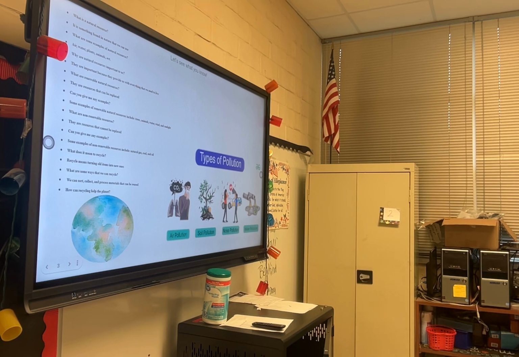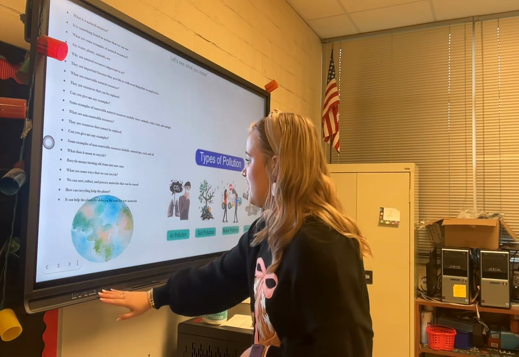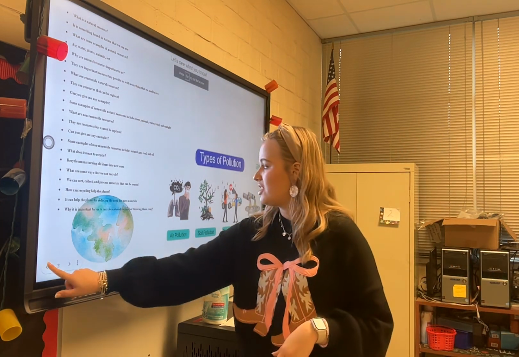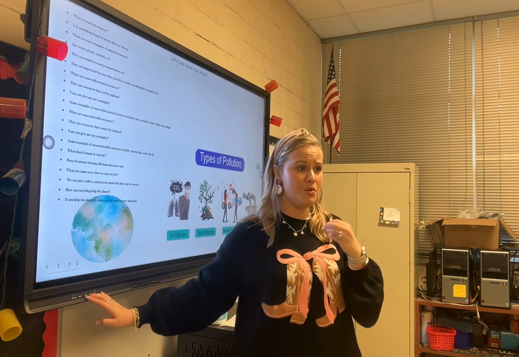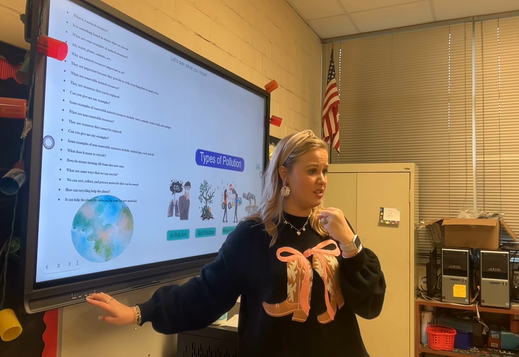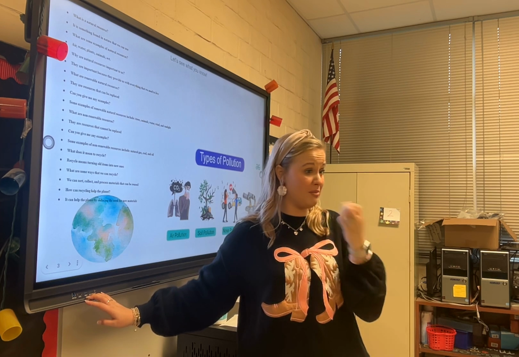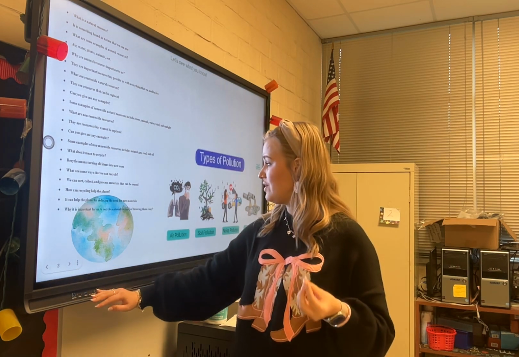Okay, Bracklin? Send the trash to space. Okay, we could do that. Okay, Avery? Reuse it. Franklin? Recycle it. So it can help the planet by reducing the need for new materials. So if we constantly need new materials and we use all of them up, what's going to happen? We're going to be left with nothing. So it's really important for us to reuse things.